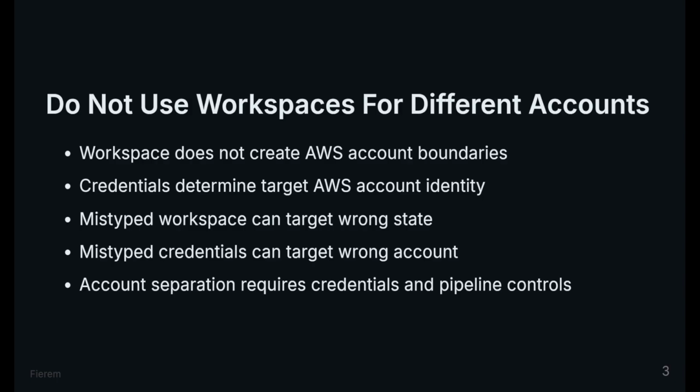A workspace does not create an AWS account boundary. The selected credentials still decide the target account. The same provider block can point every workspace at one account. A mistyped workspace can write into the wrong state. A mistyped credential can write into the wrong account. Account separation belongs in credentials, backend policy, and pipeline wiring. Workspace names are not security bound controls.